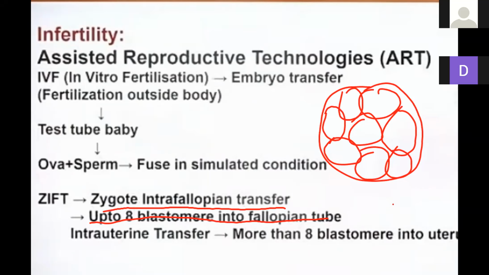If put into the fallopian tube, that is known as intrafallopian transfer. When it is fixed into the uterus, it is known as intrauterine transfer. Is it clear, everybody? Clear hai beta ji? Any doubt regarding this?